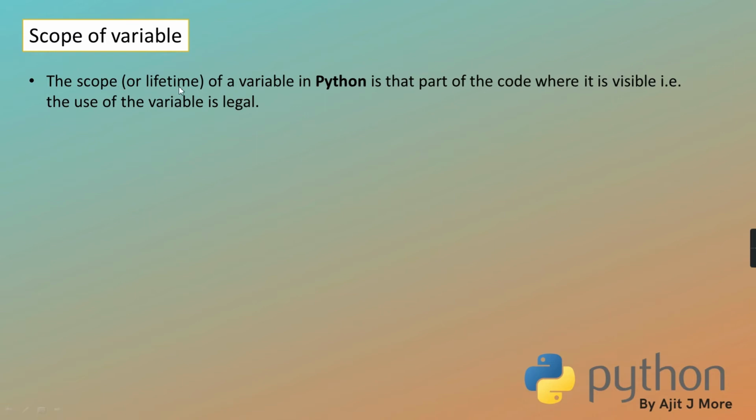So the scope or lifetime of a variable in Python is the section of code or the part of code in which the variable is visible. Visible means the use of that variable is legal. Getting? The point after which the use of that variable becomes illegal, you'll say the scope is over. Clear? It is gone out of the scope.